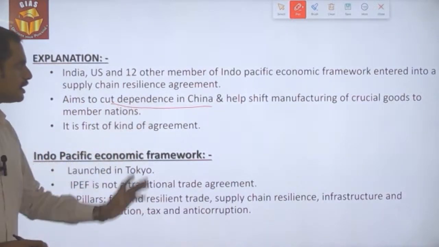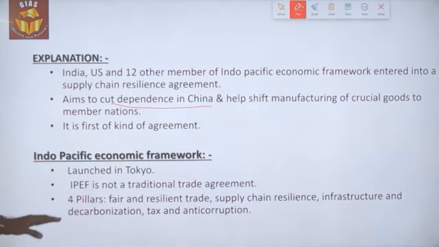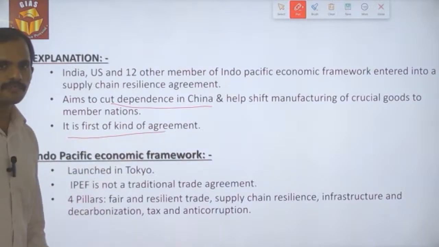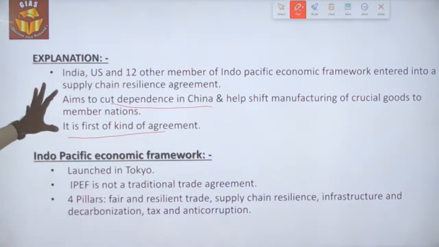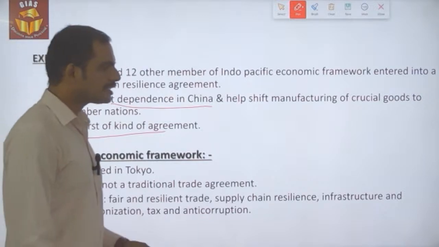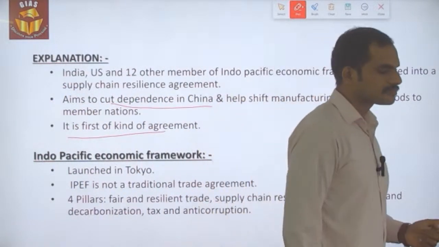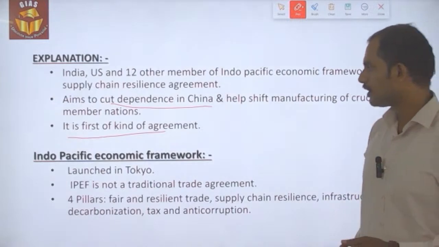So this is what the aim of this pact is about, and it is the first of its kind of such an agreement. So this is what the news is. Let's have a look into what this Indo-Pacific Economic Framework is about.